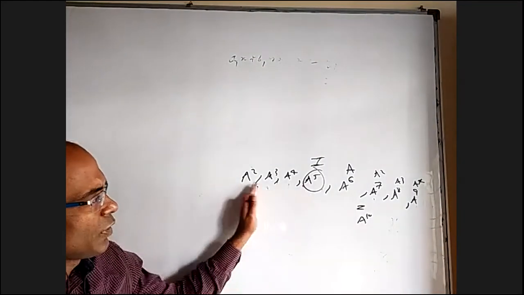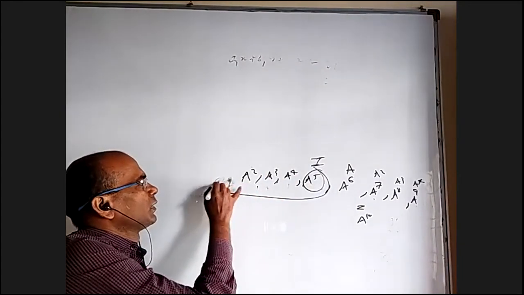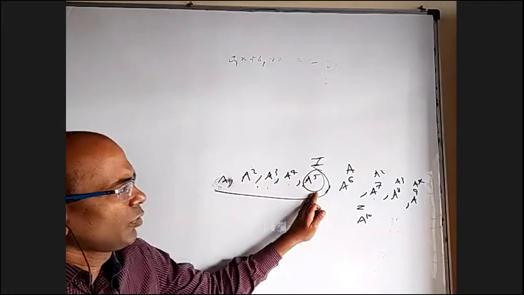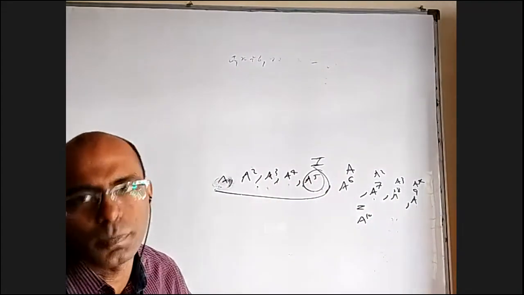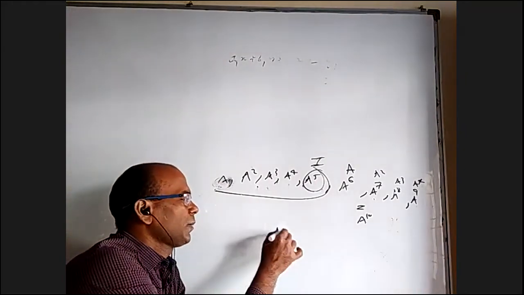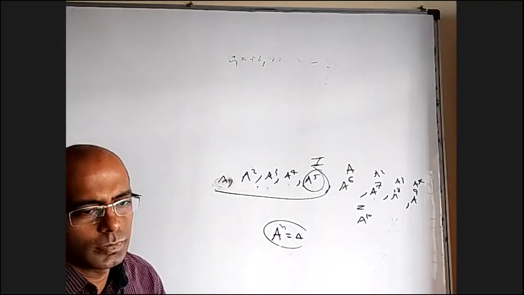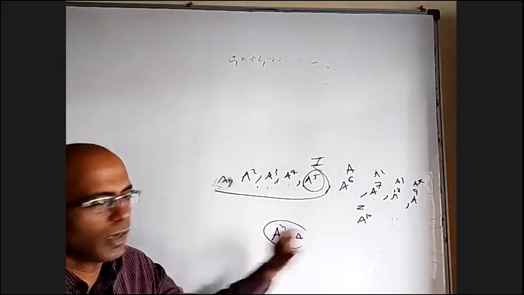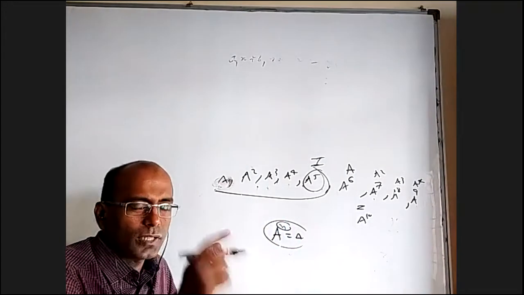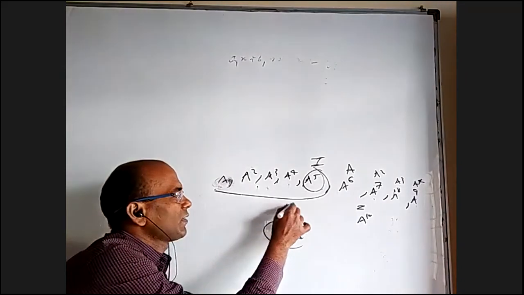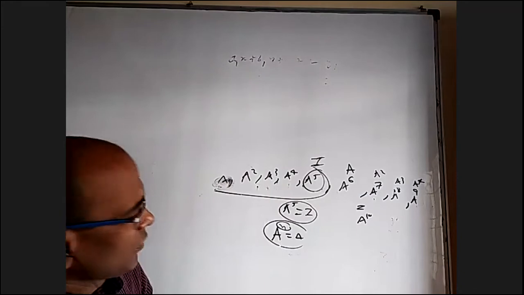Because when you are finding higher powers, these I, A square, A cube, A power 4, I, again A square, A cube, A power 4, I, they are repeating. That's what is called a periodic matrix. Whenever A power n is coming as A for some value of n, it is called a periodic matrix because it will repeat after that. And n is not called the period. N minus 1 is called the period, because you can see when A power 5 is equal to I, they are repeating after how many intervals?